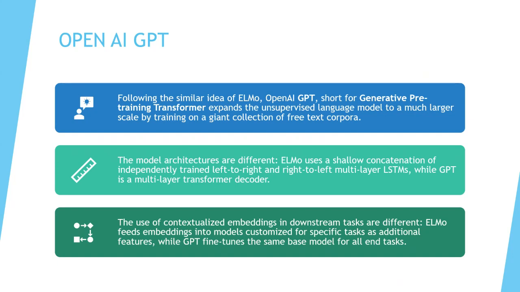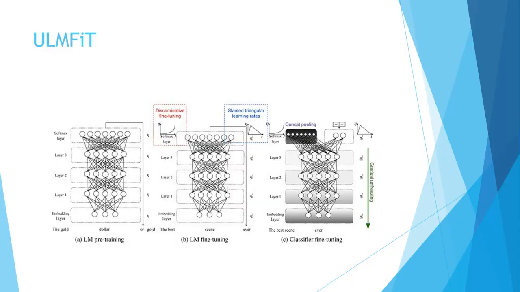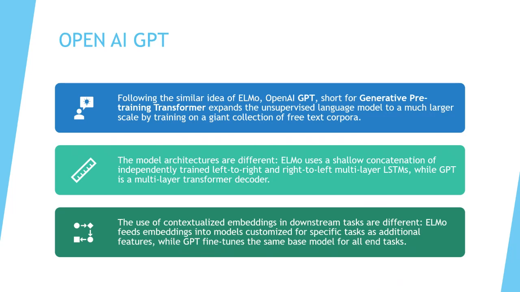So even in case of ULMFiT, it is fine tuned to specific scenarios. Like here in our case, we saw that it was fine tuned for the classification scenario. But none of these, ELMo or ULMFiT or CVT or CoVe, are yet there for universal language modeling techniques, which brings us to OpenAI GPT, which is generative pre-training transformer. Now it expands the unsupervised learning to a much larger scale.